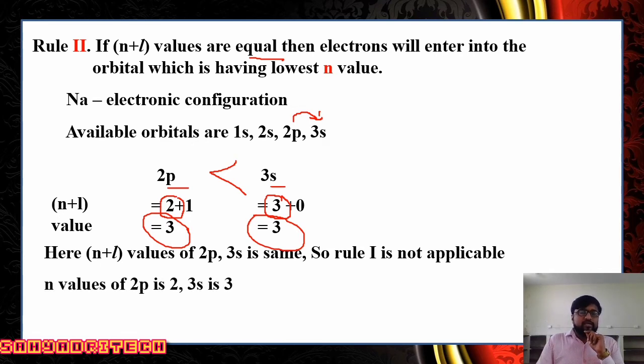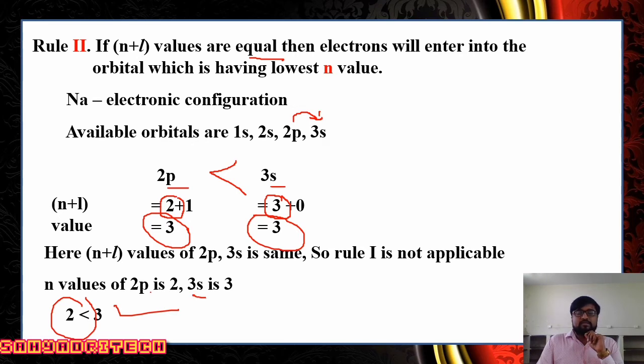N value for 2p is 2, for 3s is 3. What the rule says: if any two orbitals have the same n plus l value, then the orbital having the lower n value has less energy, therefore it is filled first. So 2p is filled first, followed by 3s.